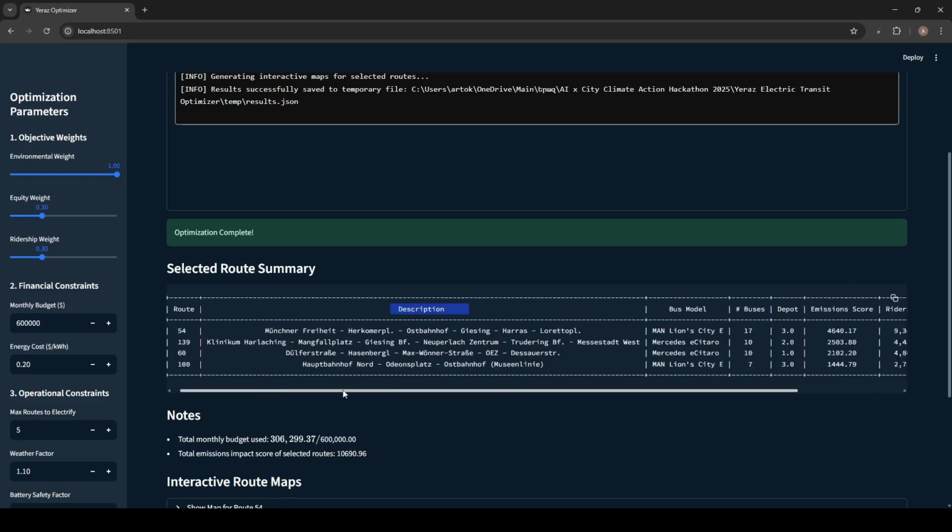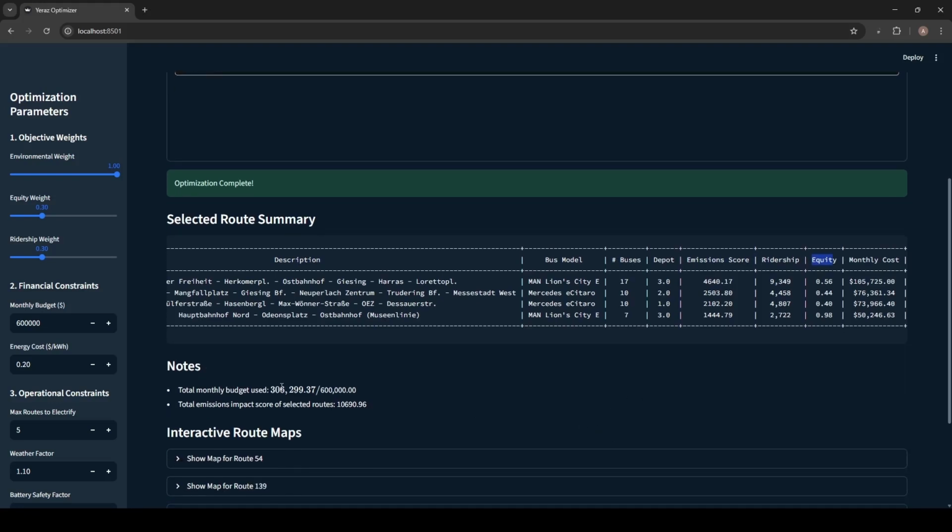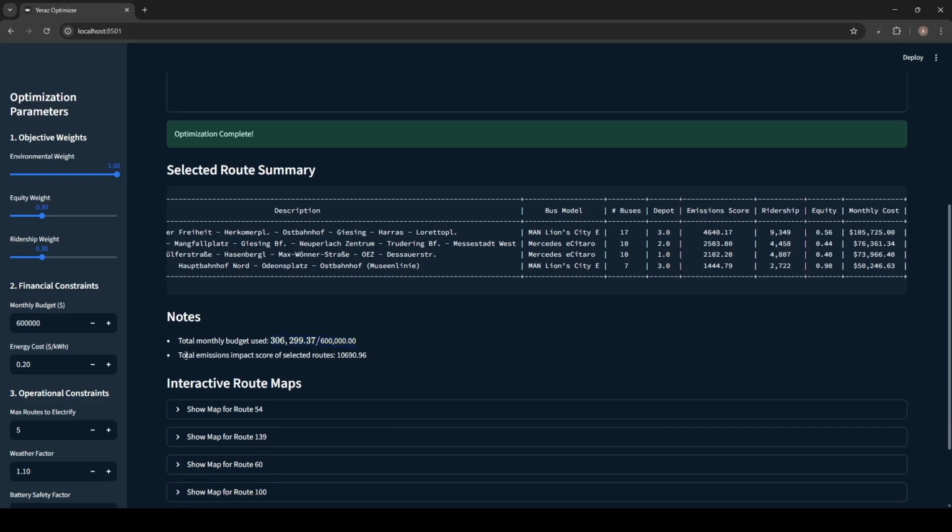For example, for 54, it's depot 3. And we have corresponding emission score, ridership, equity, and monthly cost. Note the total monthly budget used. We used approximately half of the budget, and the total emissions impact per score.